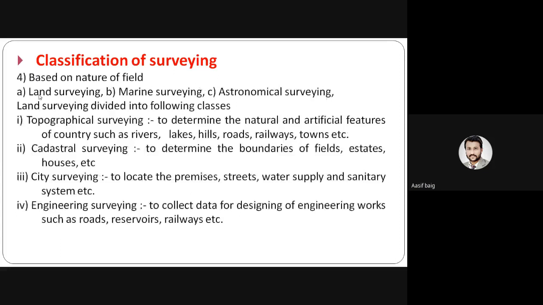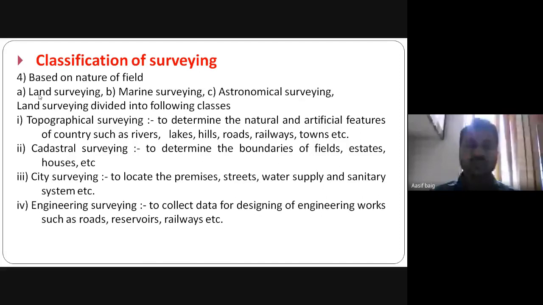Now again, based on the nature of the field: land surveying, marine surveying, and astronomical surveying. If the survey is performed on the land, it is land surveying. If the survey is performed on the water, this is marine surveying. If we are talking about the stars, this is astronomical surveying.